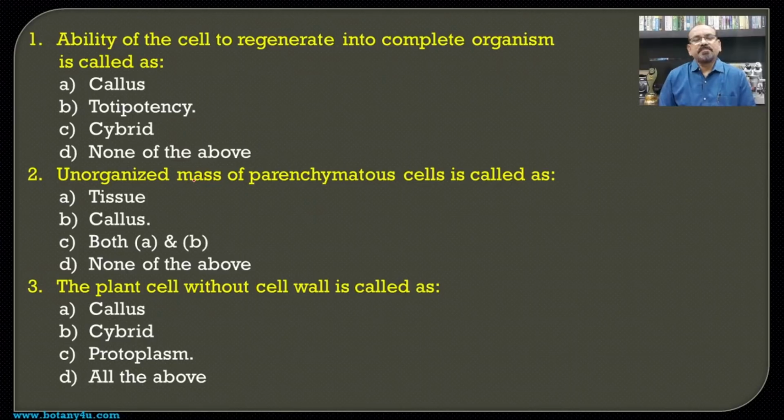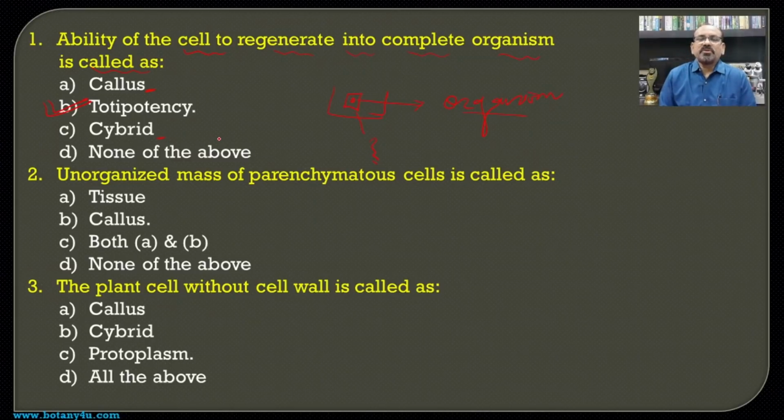So the first question, that is, the ability of the cell to regenerate into a complete organism is known as, means whenever a single cell is cultured on a culture media, then it can regenerate into the complete organism. So this ability of this cell is known as totipotency.